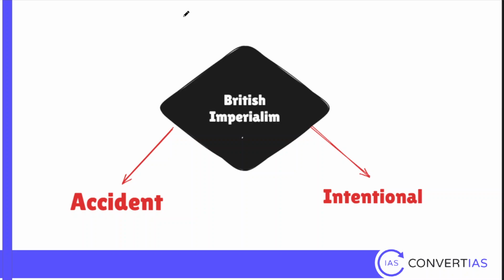Now, keeping everything in mind, imagine a mains question or a prelims question for that matter. Was British imperialism in India accident or intentional? You can try writing this question in Convert itself. You can consider this a world history question or a modern history question. Was British imperialism in India accidental or intentional? The actual answer to this question comes with the concepts that I explained before.